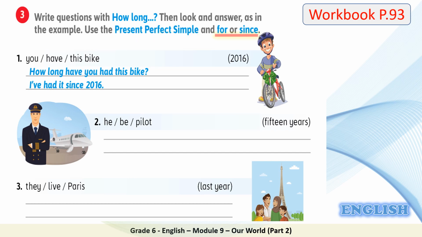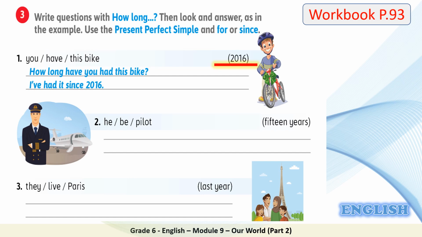We have these 3 words, you, have, and this bike, and we want to make a question. Of course, and 2016, the time when he started having this bike. So first we have to decide which word we will use to answer this question. Is it for or since? Excellent. We will use since because it's the time when he started having this bike.